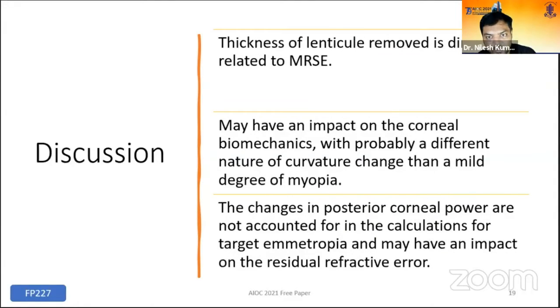The thickness of lenticule removed is directly related to MRSC. This may have an impact on the corneal biomechanics, with probably a different nature of curvature change in moderate and high myopia compared to mild degree of myopia. The changes in posterior corneal power are not accounted for in the target emmetropia calculation and may have an impact on the residual refractive error.